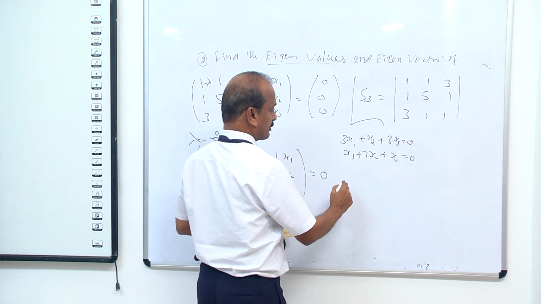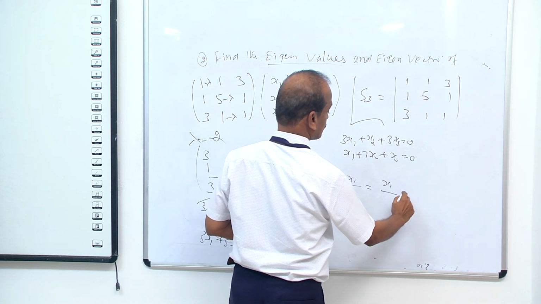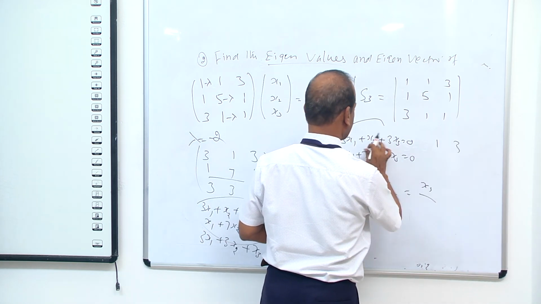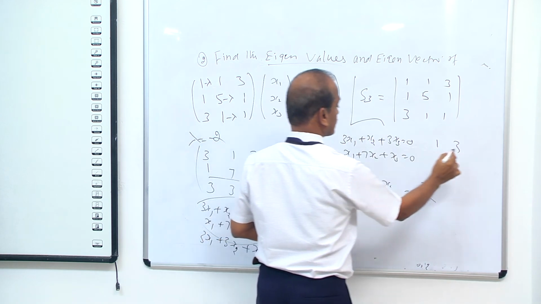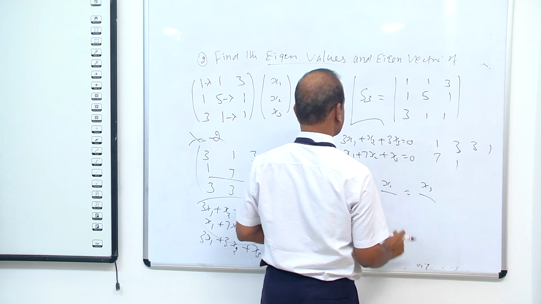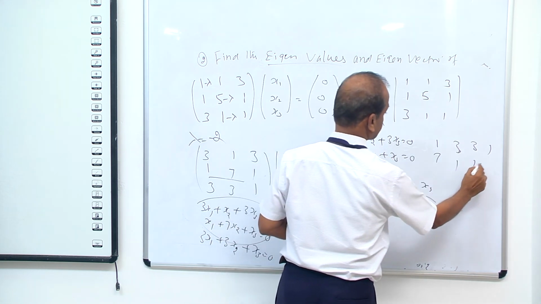By the rule of cross multiplication, we can find the values of x1, x2 and x3. You take the coefficients 1, 3, 3, 1, and another row 7, 1, 7, 1, 1, 7.